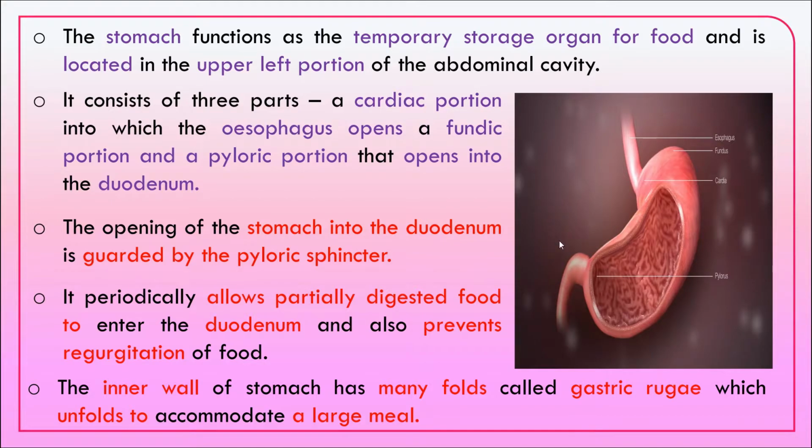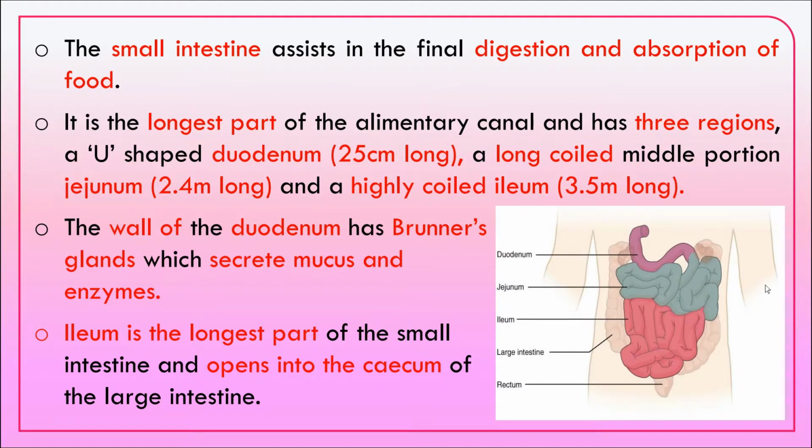The inner wall of the stomach has many folds called gastric rugae, and this unfolding will accommodate a large amount of meal. The small intestine will assist in the final digestion of the food. It also helps in the absorption of food, and it is the largest part, with three regions: the U-shaped duodenal region, which is about 25 centimeter long, a long coiled middle region which is 2.4 meter long called jejunum, and a highly coiled ileum region which is about 3.5 meter long.